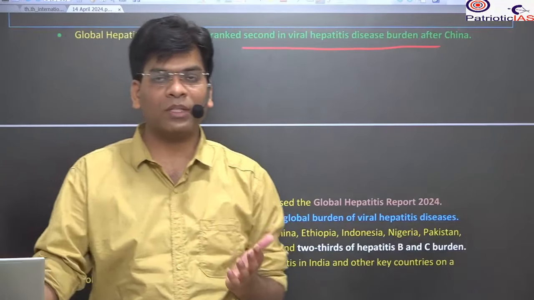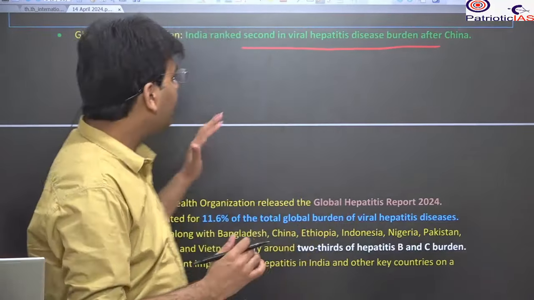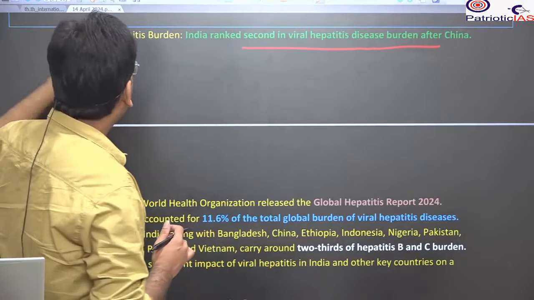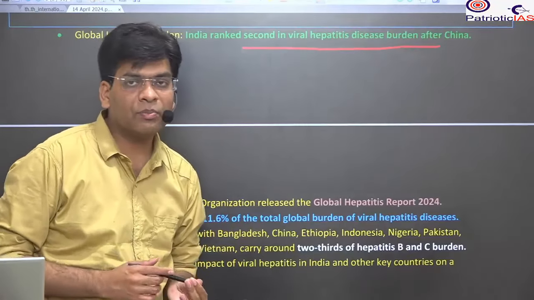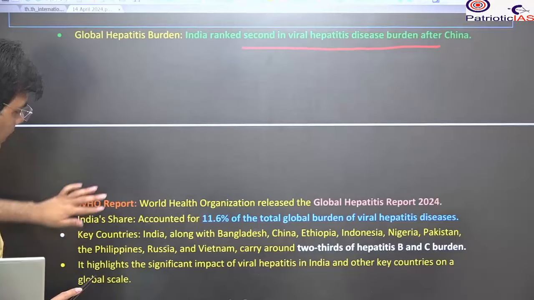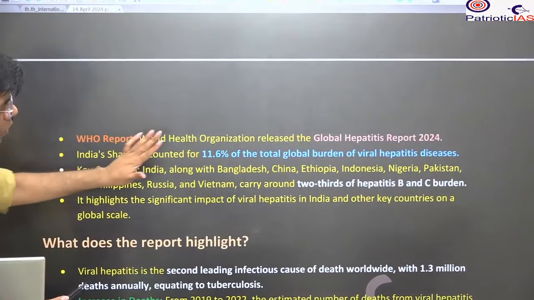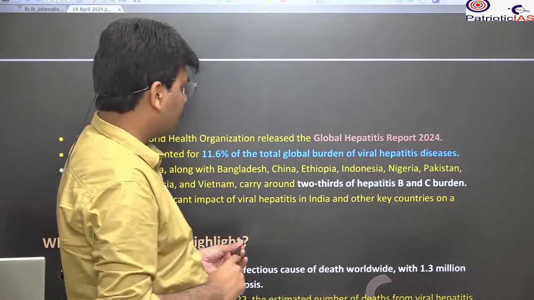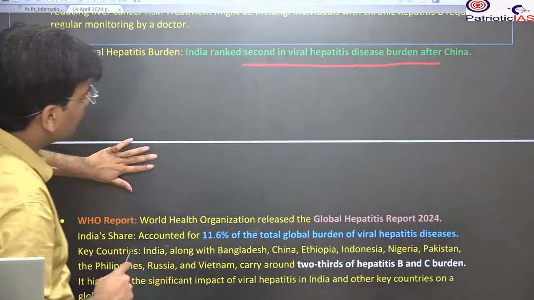But already we are ranked second after China in the global hepatitis B burden, and it is just after, it is the most fatal. The fatality is even more than tuberculosis, TB. Okay, so be very careful.